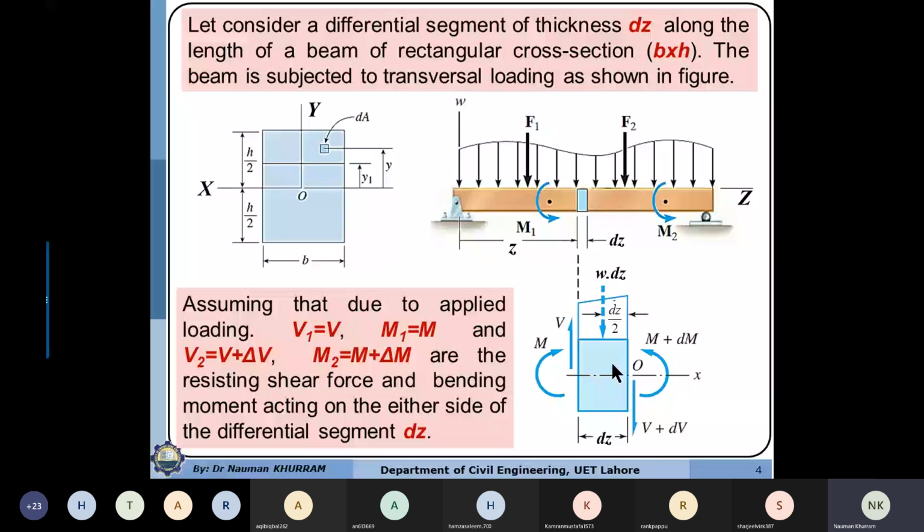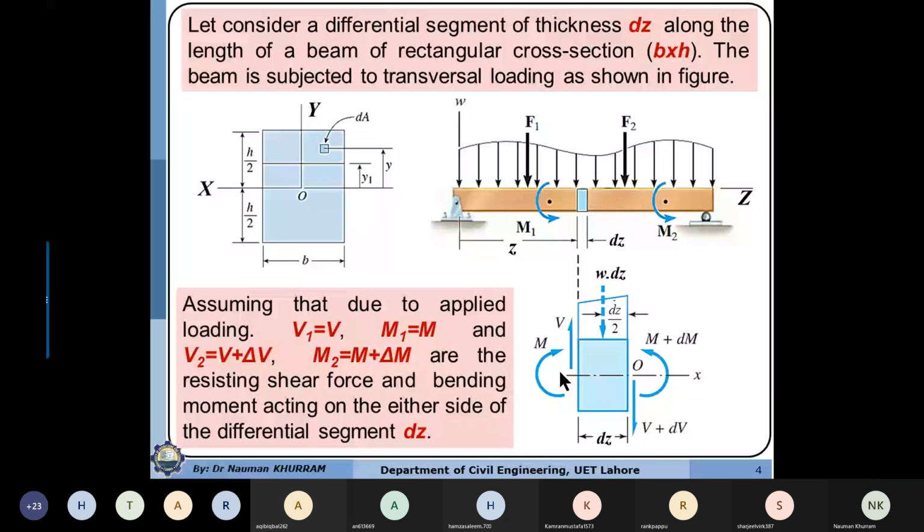It means that the stresses which are acting in horizontal direction should be a function of any force which is acting in this direction. How come they are depending upon a shear force which is acting in vertical direction? So that we will prove in our upcoming slides.